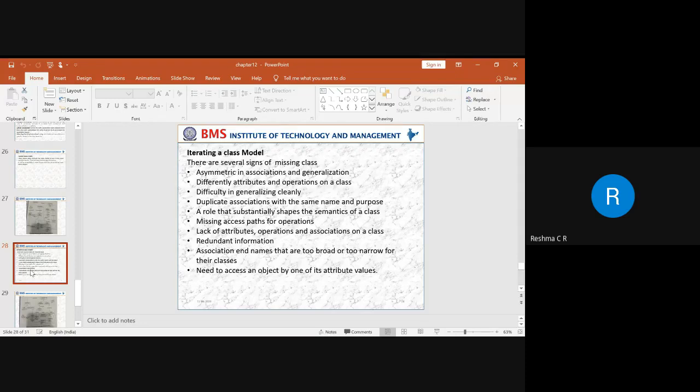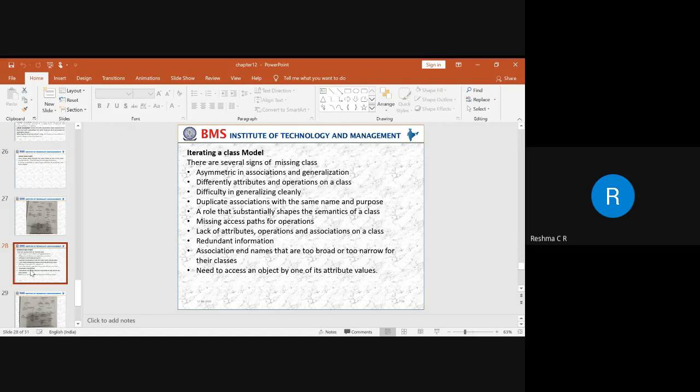That has to be identified. Next, we need to identify redundant information. If there is any repetitive information, it can be taken either in terms of subclasses or indicated in terms of an enumeration.